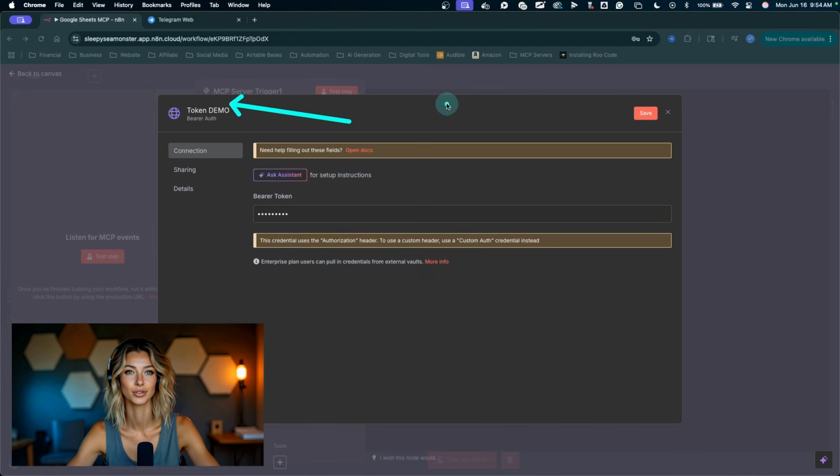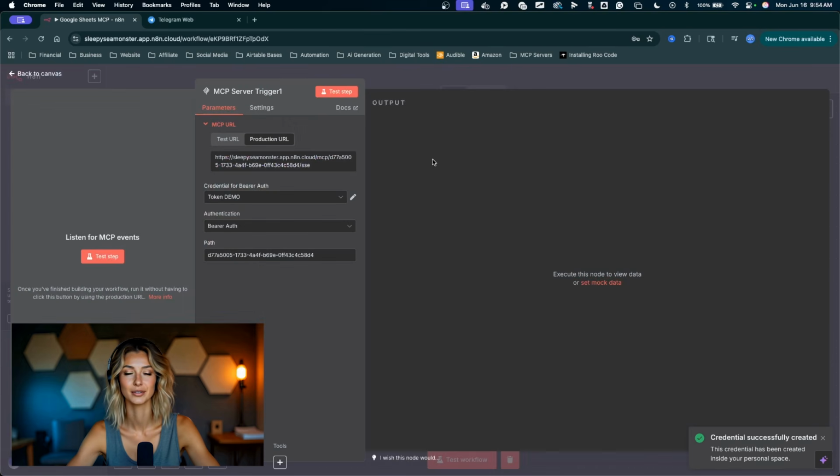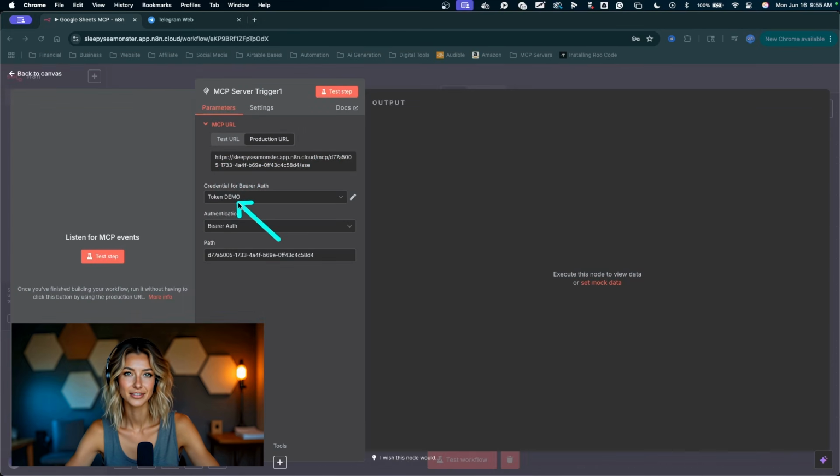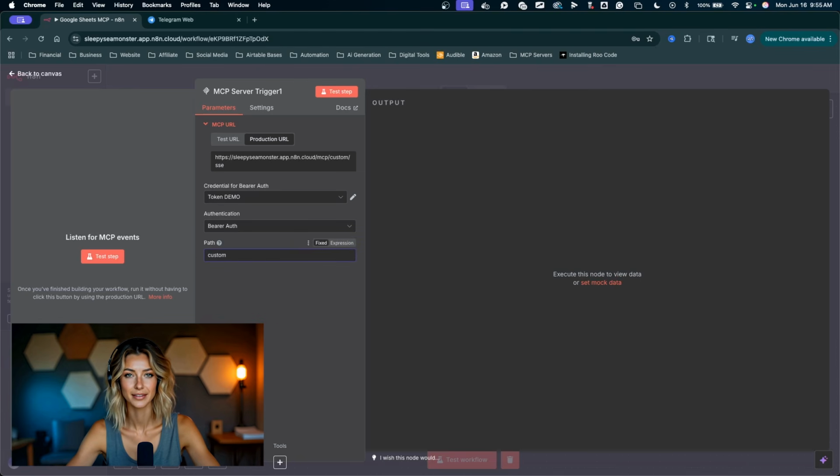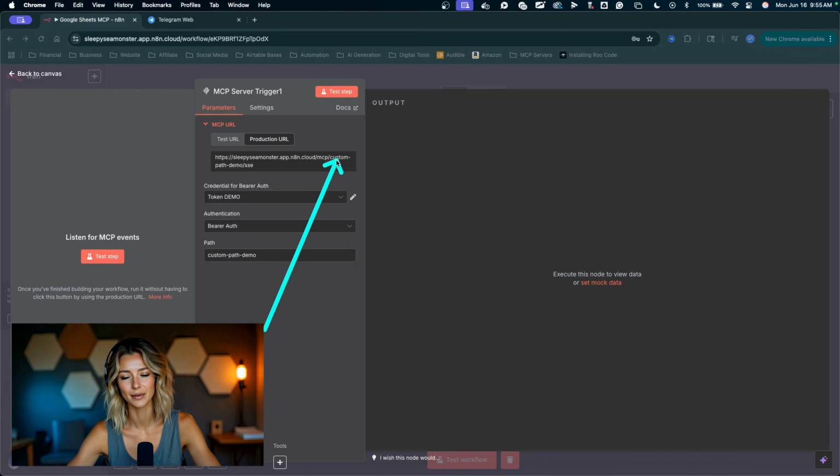I'll name mine token demo. Save it. Let's close down this window. And now we've got our token in here. That token is something you would share with others who you want to give access to. Same thing for the path. We can leave a path randomly generated like this, or we can create our own custom path. Just as an example, I'll type in custom path demo, and we'll see that custom path pop up in here.